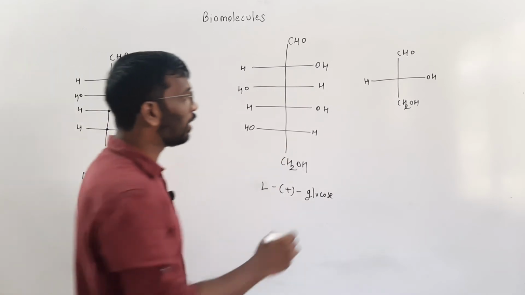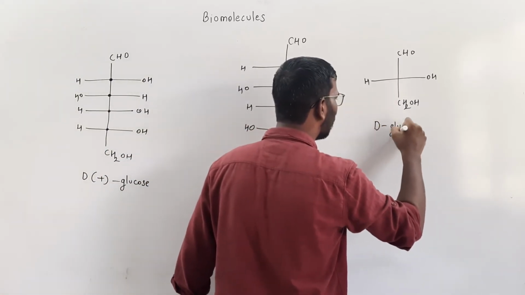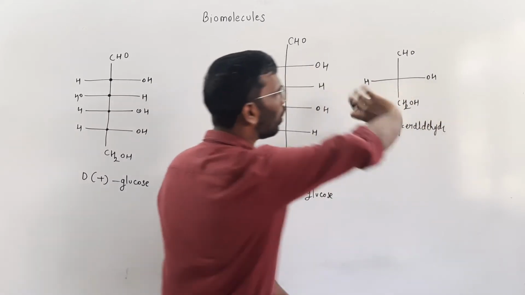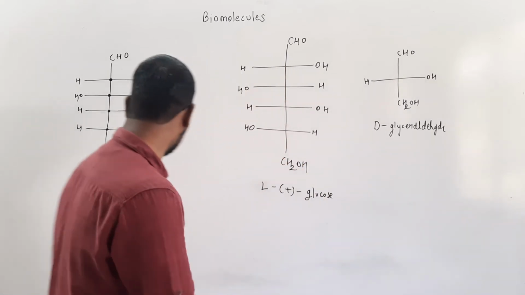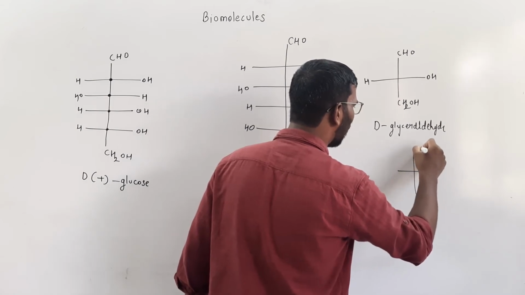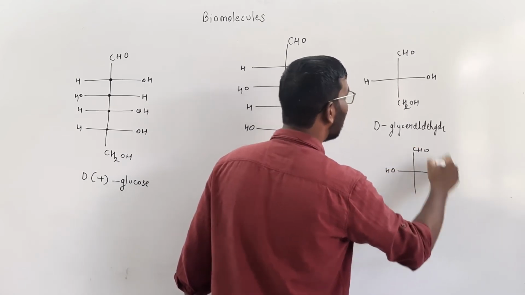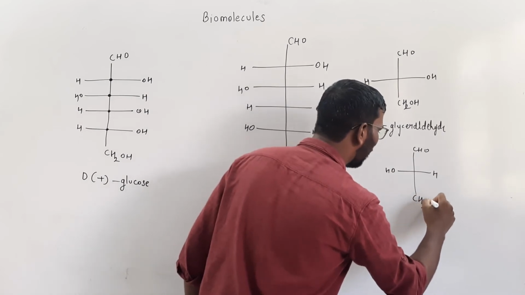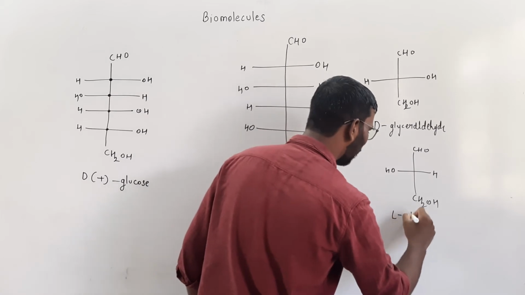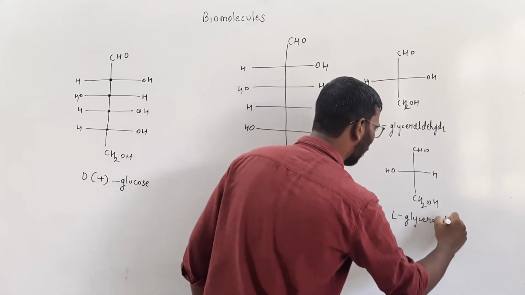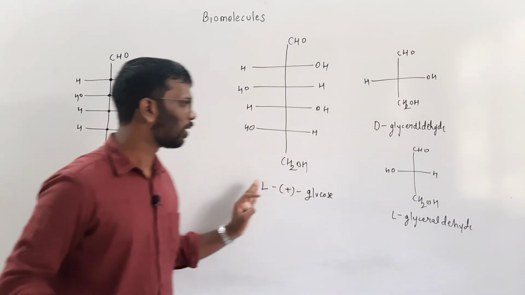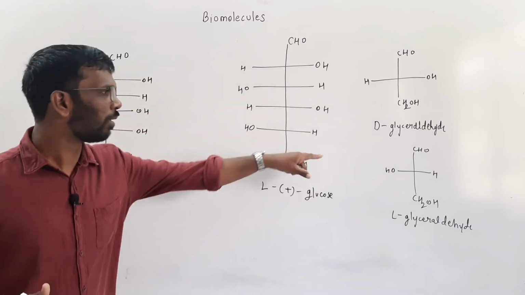Now this is D-glyceraldehyde, where OH is on the right side, that's why D is over here. When the aldehyde group is there and OH is on the left side, this is also a glyceraldehyde, but OH is on the left side, so it is L-glyceraldehyde. So this is the difference between a capital D and capital L, right? This is how it is derived.